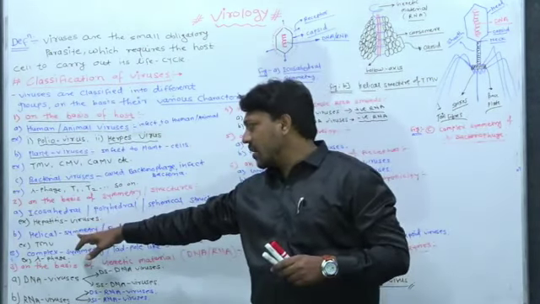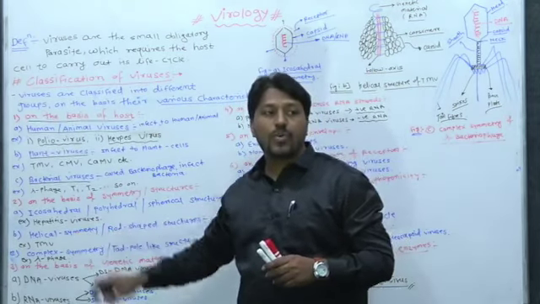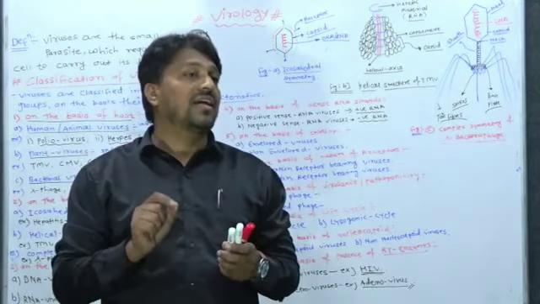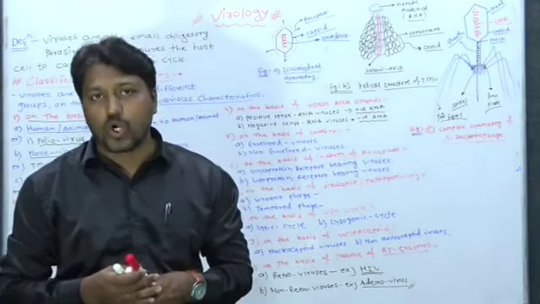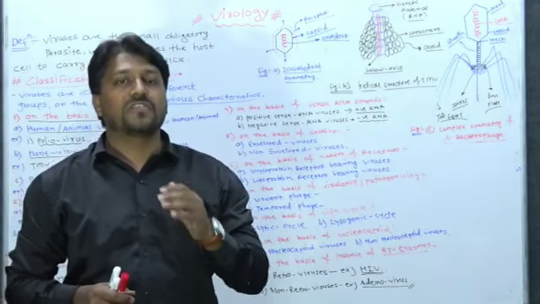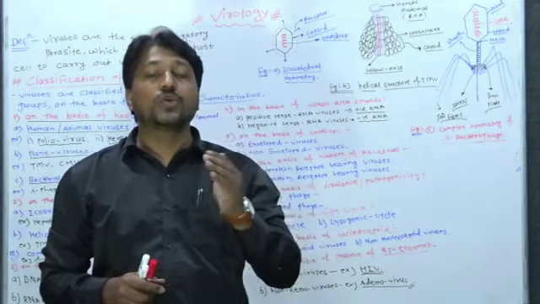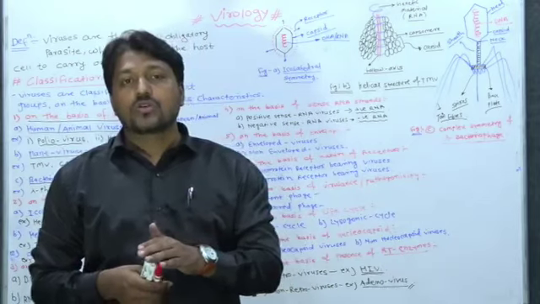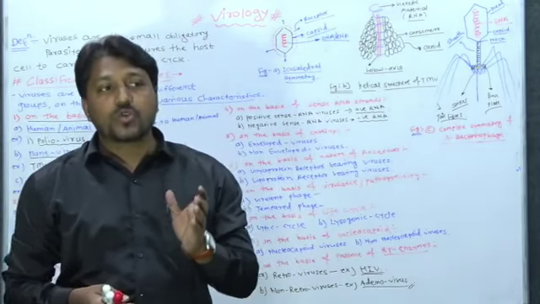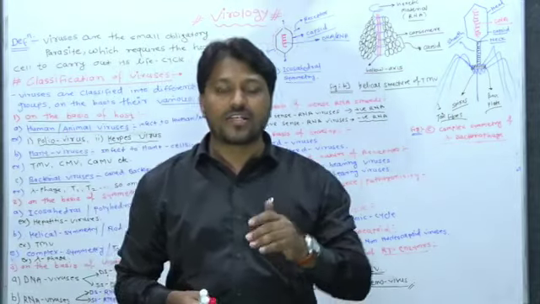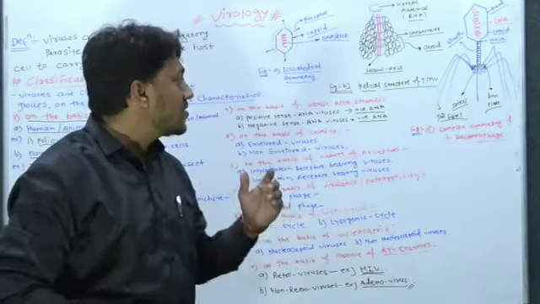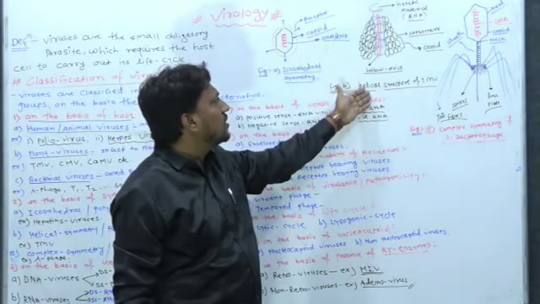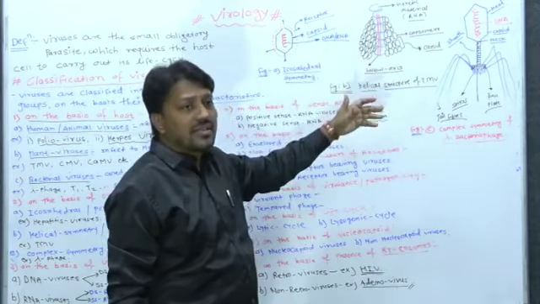Another example of this helical symmetry is the TMV, tobacco mosaic virus. This tobacco mosaic virus shows the helical symmetry or structure. It means this tobacco mosaic virus was first found on the leaves of tobacco, and it forms black colored spots. From that we can isolate such tobacco mosaic viruses and find out their structure, and that structure looks helical, like a rod shape. We will discuss that structure in detail later.